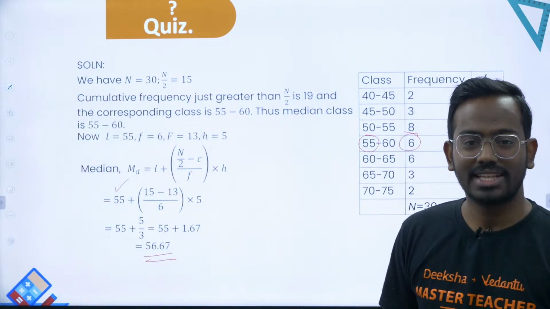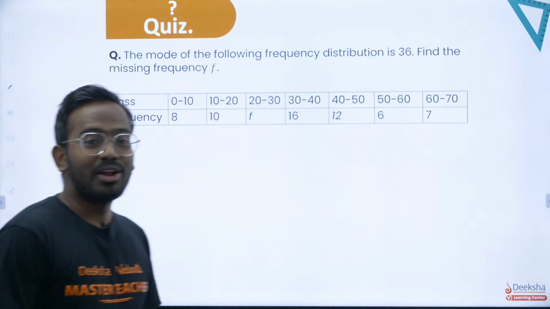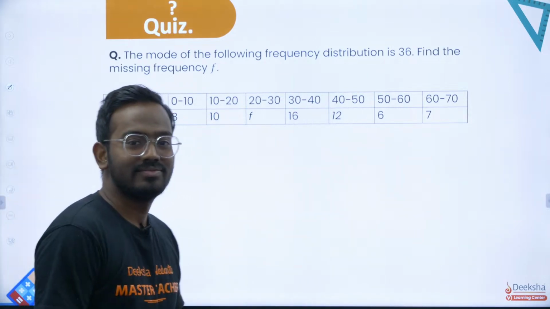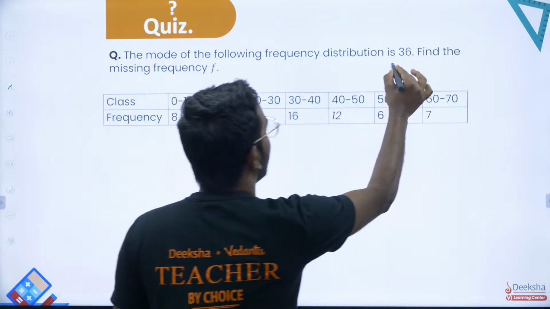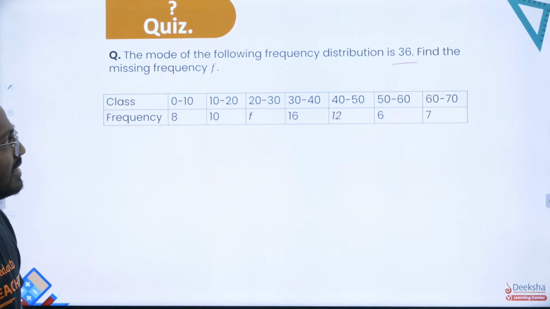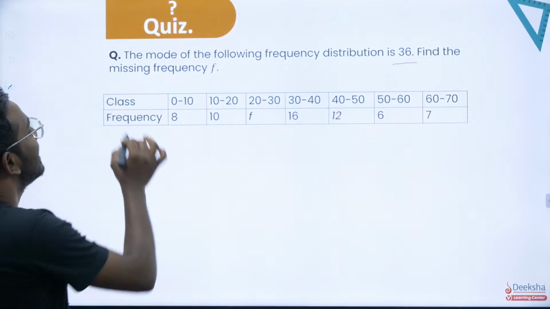Okay, great. Let's take up the next question. The mode of the following frequency distribution is 36. They have given the mode. Okay, this is a great question. Now find the missing frequency.